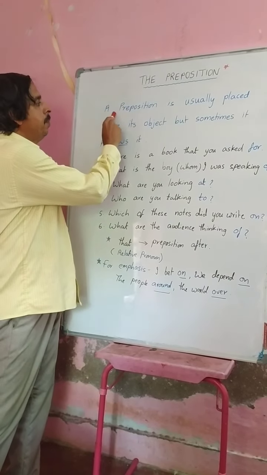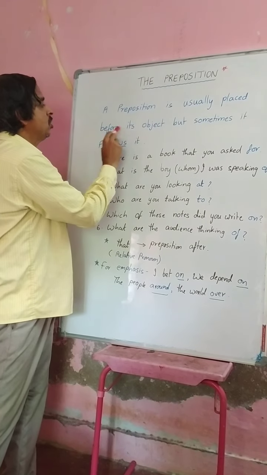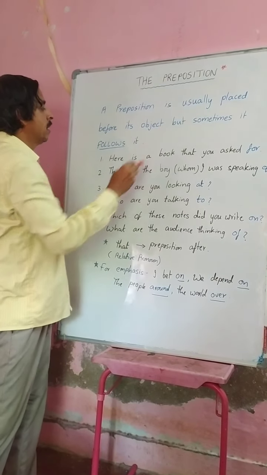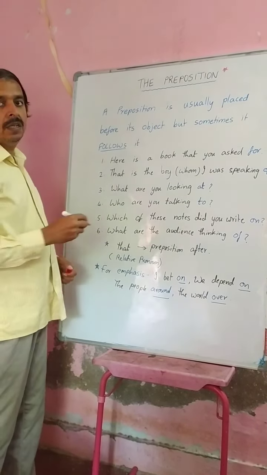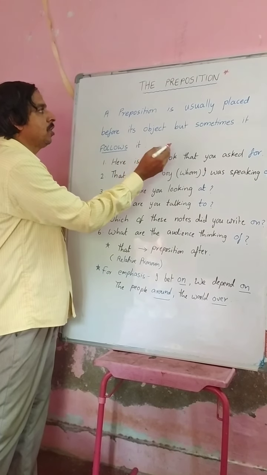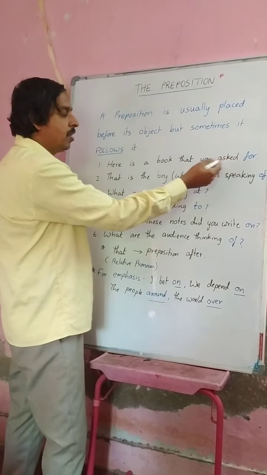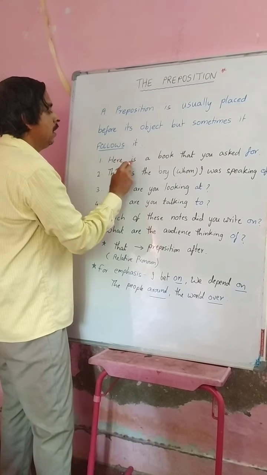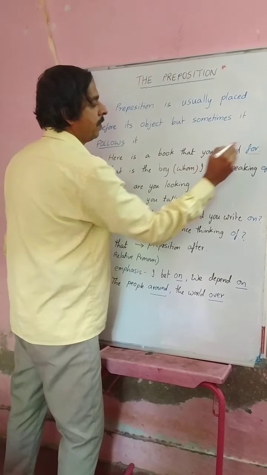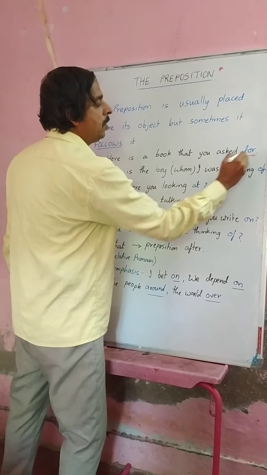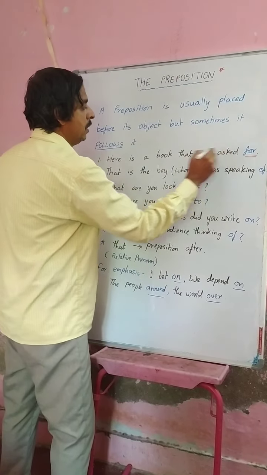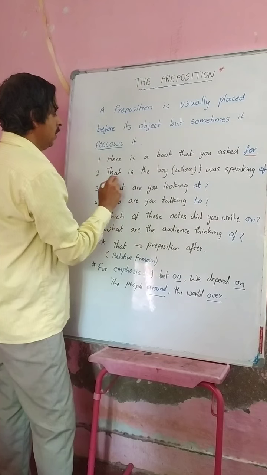Please see the board. A preposition is usually placed before its object, but sometimes it follows it. It is not that every time a preposition is before an object. Sometimes the preposition can be after the object also. Examples: here is a book that you asked for. See, here the preposition is after the object. That you asked for.